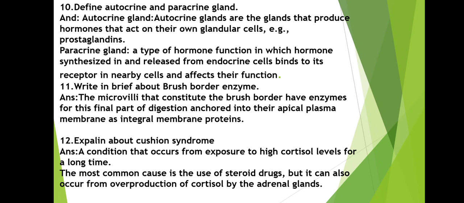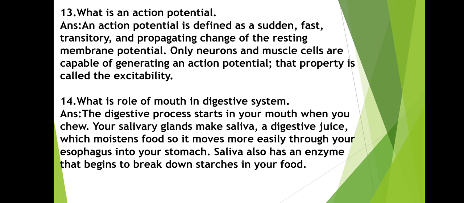Then what is action potential? An action potential is defined as a sudden, fast, transitory and propagating change of the resting membrane potential. Only neurons and muscle cells are capable of generating an action potential. That property is called excitability. Some of these definitions are difficult to remember, so you remember them in your own way.